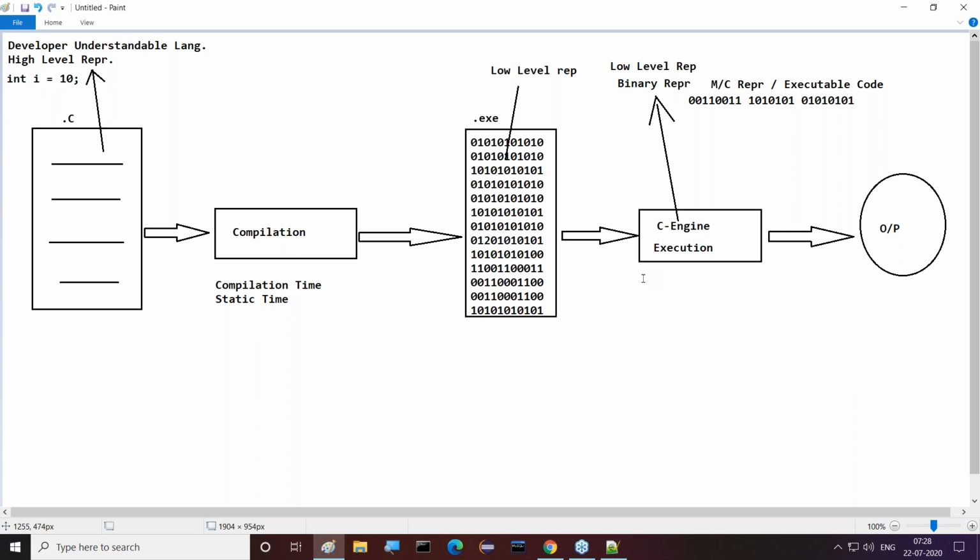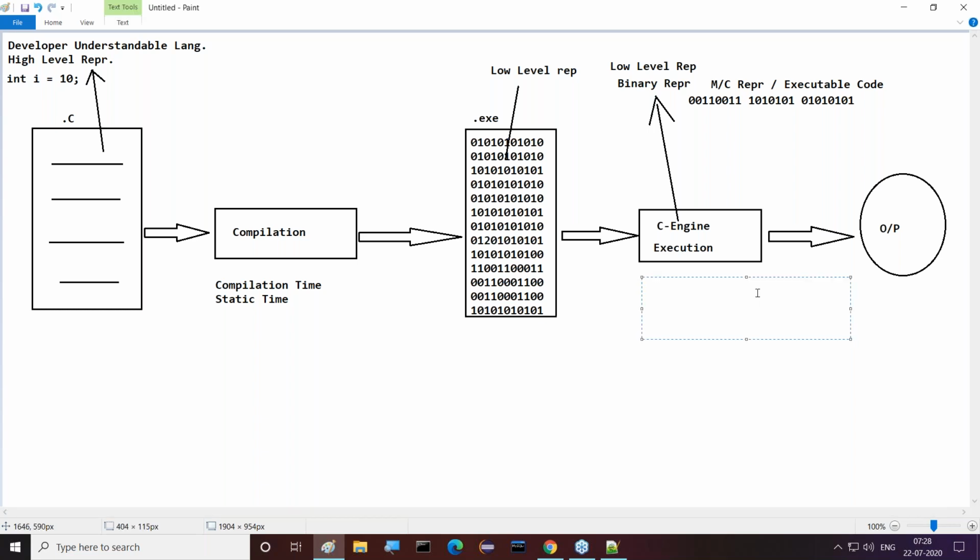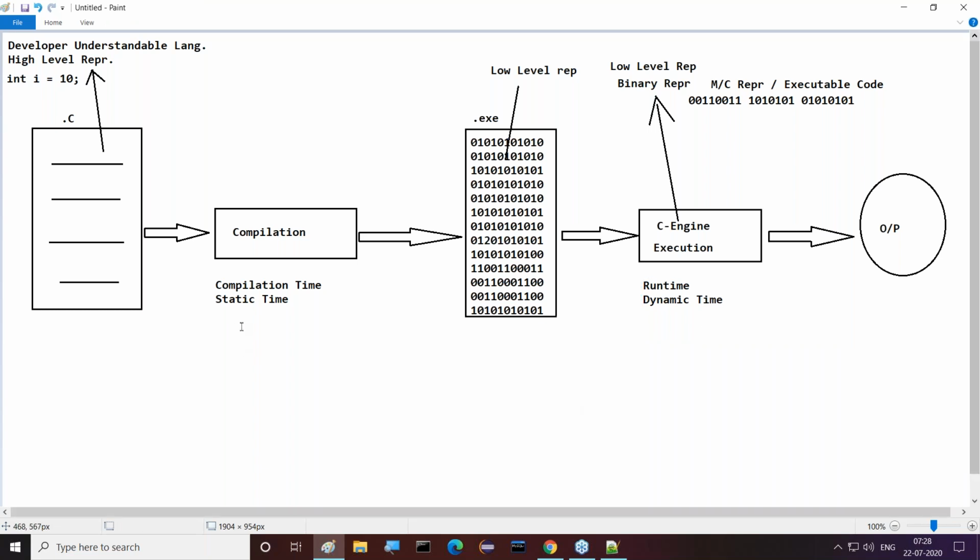Next, the time when we execute our program is called runtime, and is also called dynamic time. Everybody has to understand it now. So static time means compilation time, and dynamic time means which one? Execution time. Please remember this point, guys. Static time is compilation time and dynamic time is execution time.